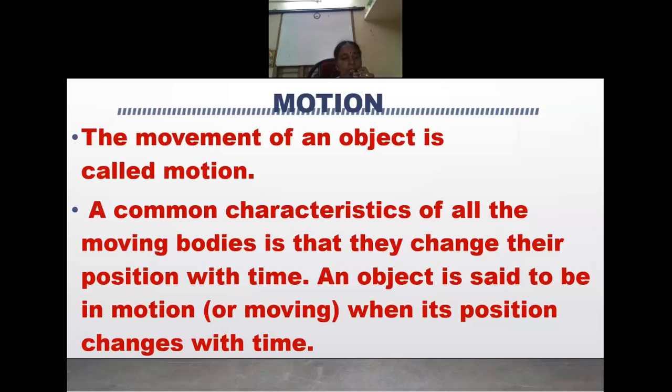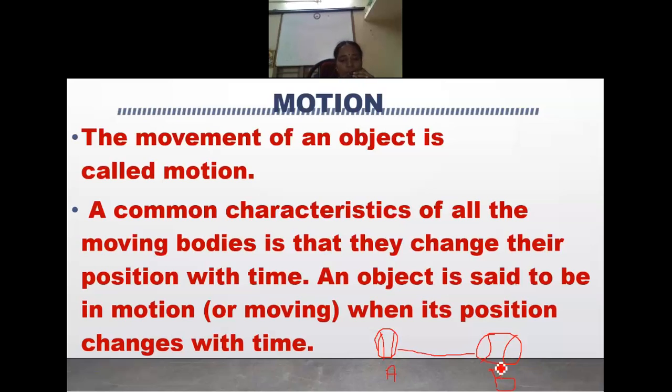For example, if you take a ball, now it is in position A. You are going to throw it, so it slowly goes to position B. So the ball is moving.